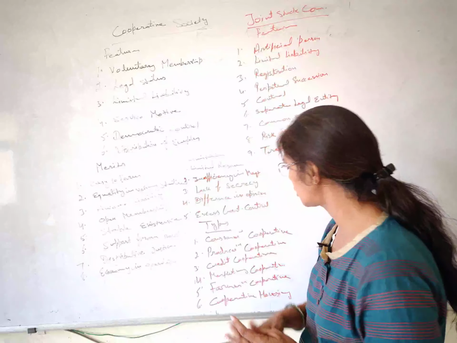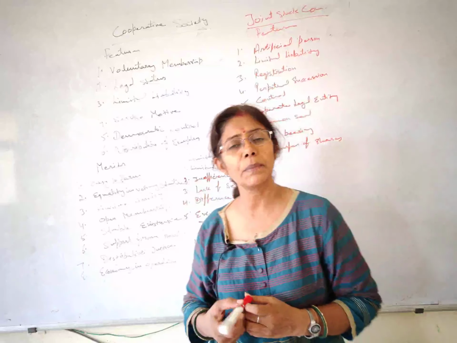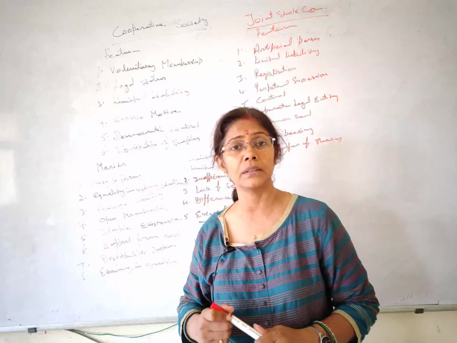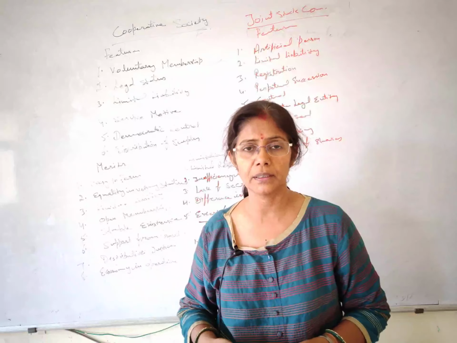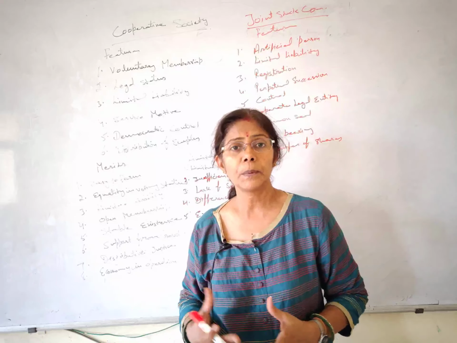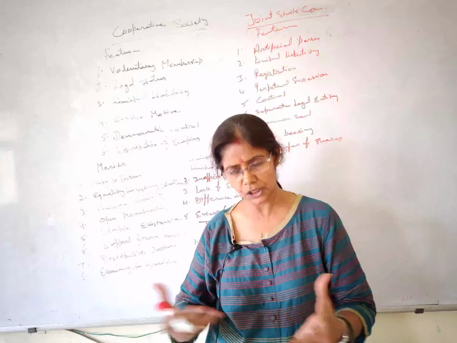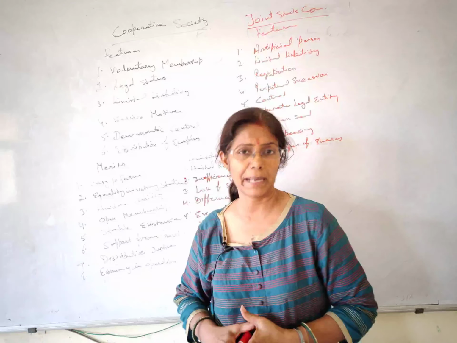Then we have a credit cooperative. Students, wherever somebody has a financial problem, and this kind of cooperative we generally find in backward rural areas, right? There the people are facing financial problems, and they don't have banks and all.